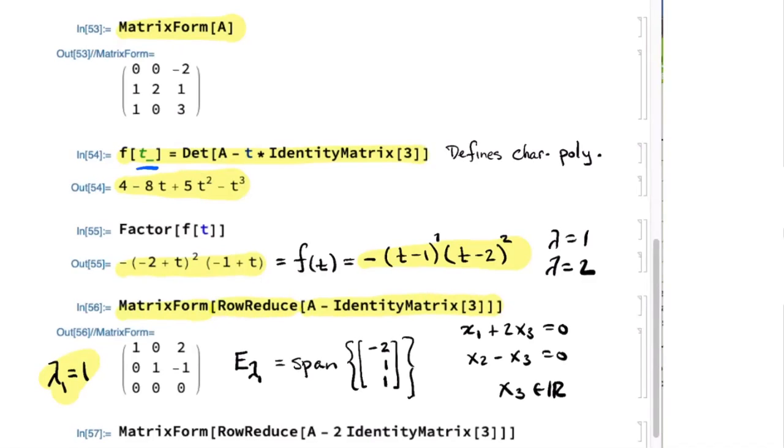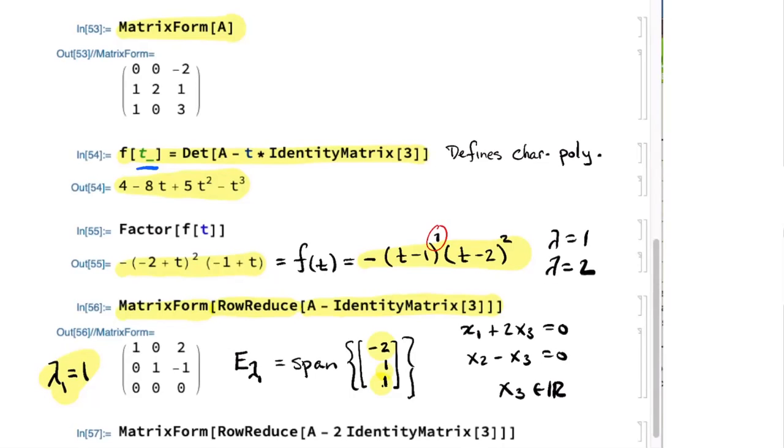x3 is a free variable. It's an element of, well, I wrote R, the field in general. So I've got one free variable. If I pick its value to be 1, then those equations dictate that x2 will also be 1 and that x1 will be negative 2. So there's a basis for the eigenspace E sub lambda 1. It's one-dimensional. We knew it was going to be one-dimensional because the theorem says that that's a cap on the dimension of that eigenspace. The eigenspace is at least one-dimensional and no more than one-dimensional, so okay.